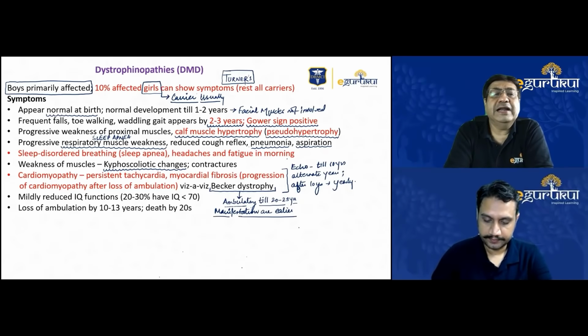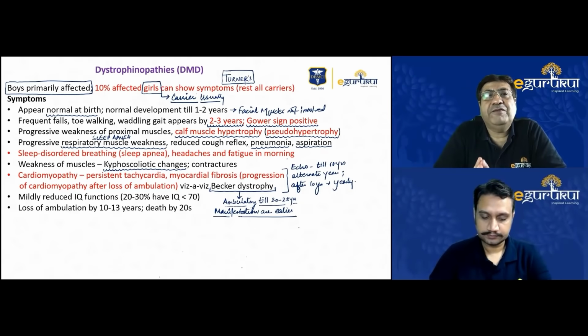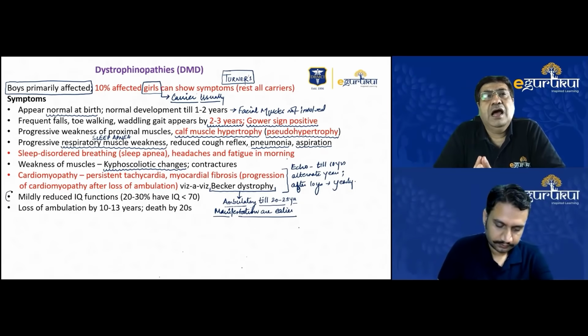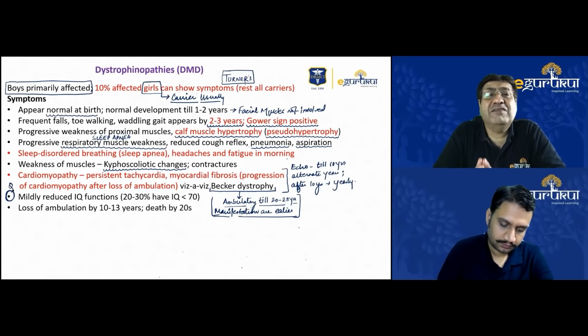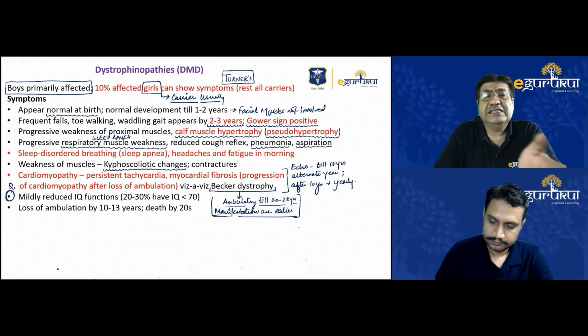Regarding the intelligence quotient, I have seen this question asked many times, and please be very careful about it. IQ is impaired in DMD, in dystrophinopathies, but please remember the majority of patients who have reduced IQs only have mild to moderate impairment. Severe impairment of IQ is never seen or very rarely seen in cases of dystrophinopathies. You can see written on the slide, mild reduced IQ functions.